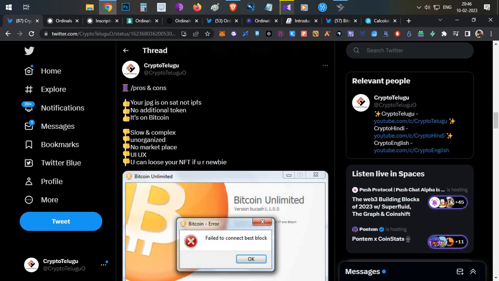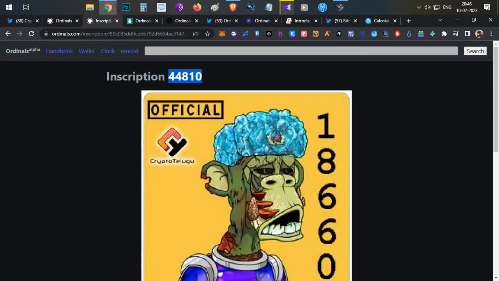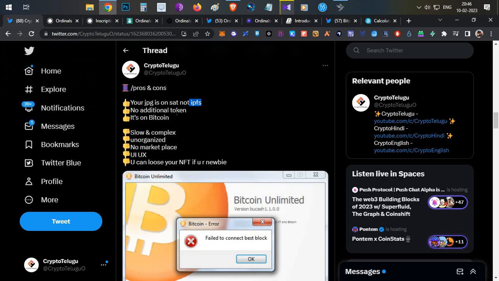So what are the advantages? Your image or JPG is stored on the Satoshi directly. It is not on IPFS or any other server. Normal NFTs, like Ethereum or Polygon NFTs, are stored on a separate IPFS, and on the blockchain they store only a token which holds the metadata. Here, directly your image is stored in your blockchain data, in the form of Satoshis. So that is the advantage.